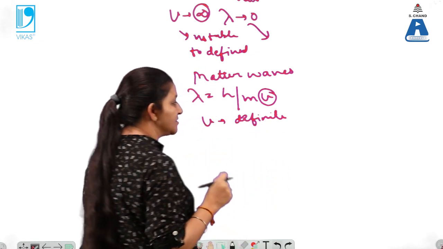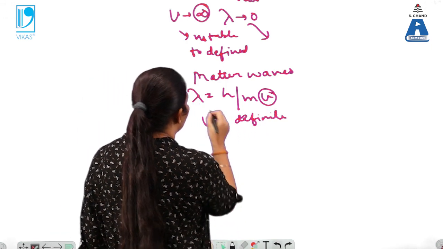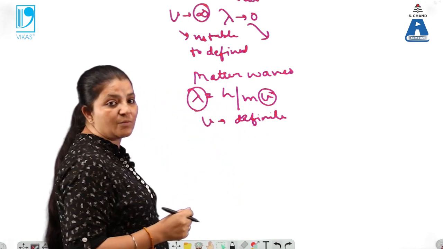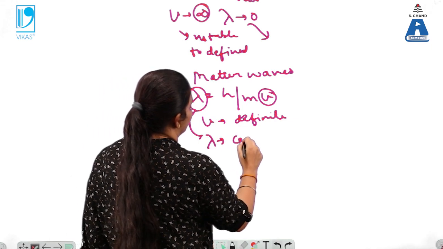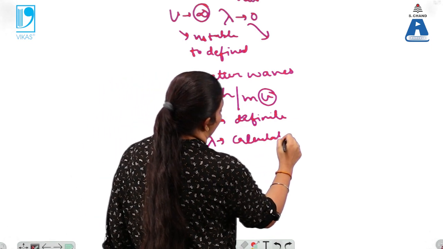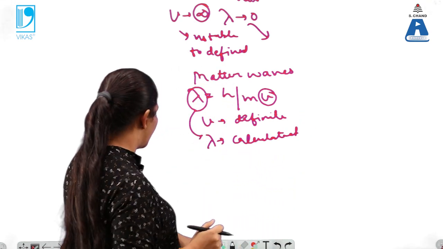That means if we can measure the velocity, then their lambda can be measurable. So their lambda can be calculated. So this is an important part over here.